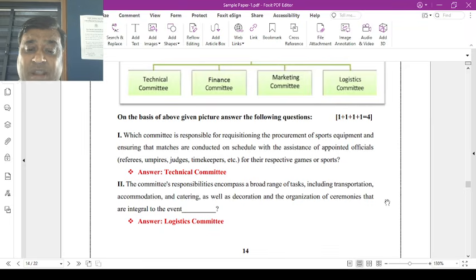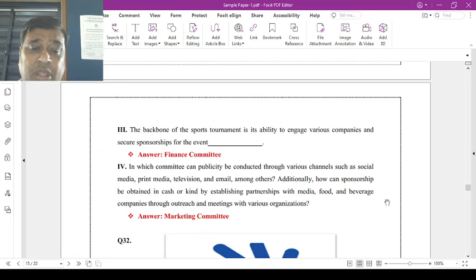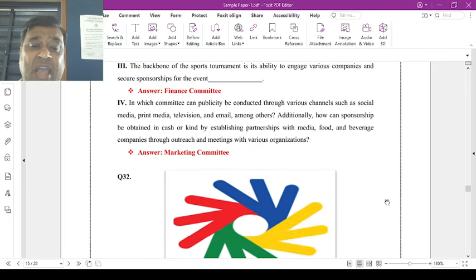Question number 2, the committee's responsibilities accomplish a broader range of tasks including transportation, accommodation, catering, as well as decorations and recognitions, organization of ceremonies that are an integral part of the event. That is, the logistic committee does this. The backbone of sports tournaments is the ability to engage various companies and secure sponsorships for events. Who will do this? Finance committee.